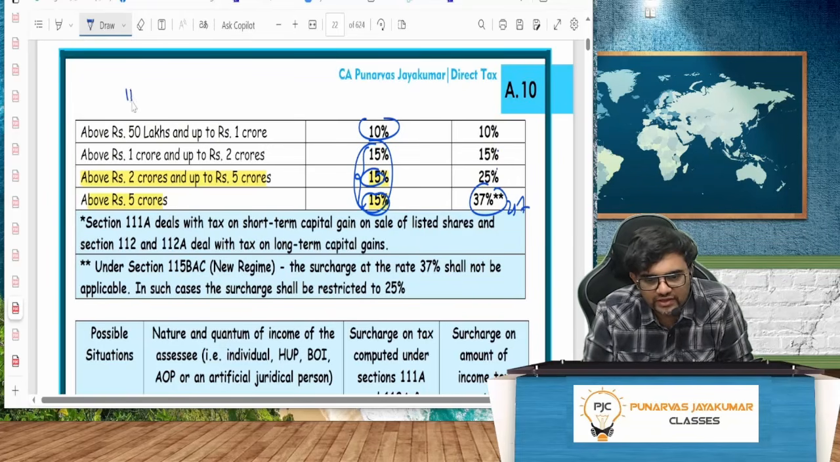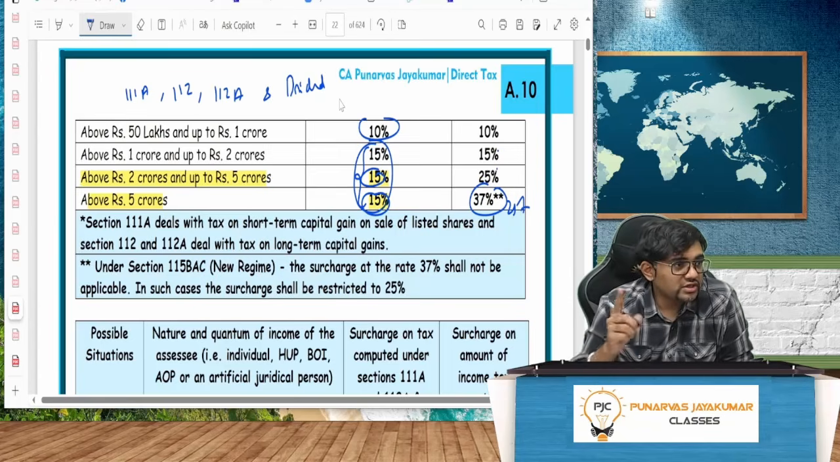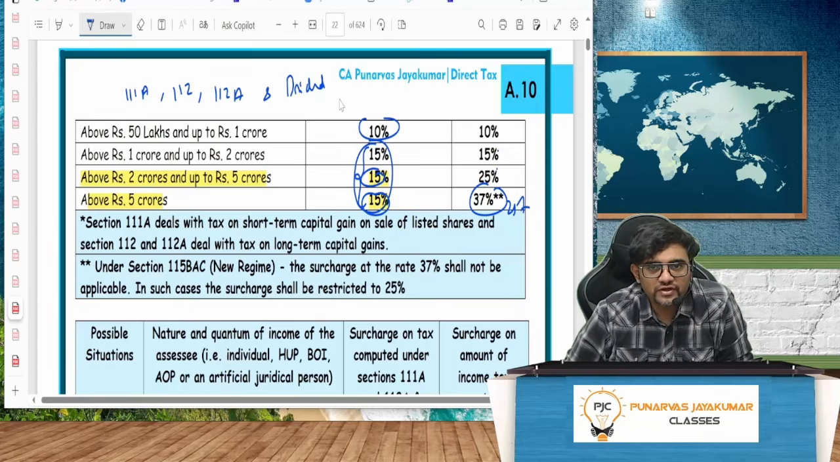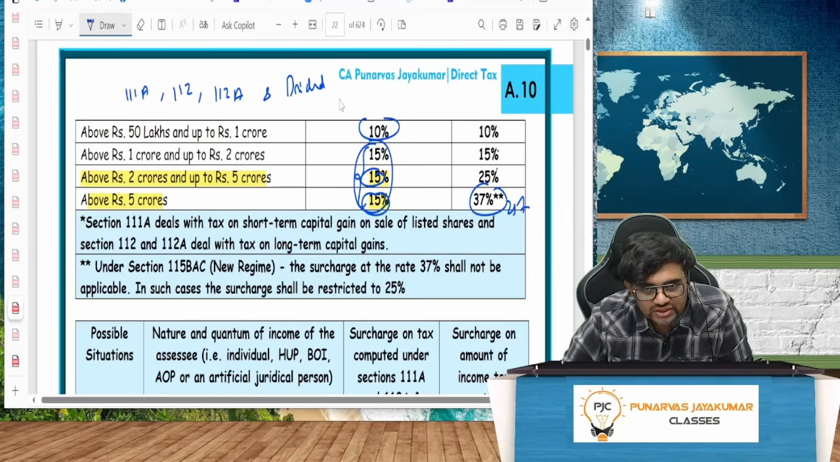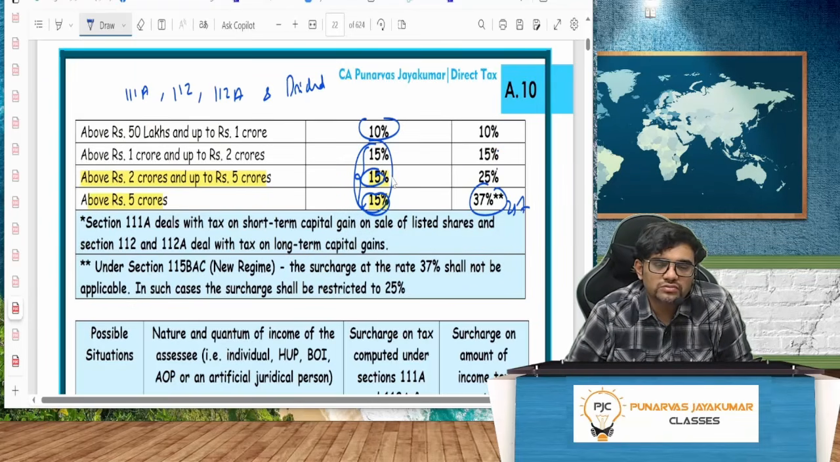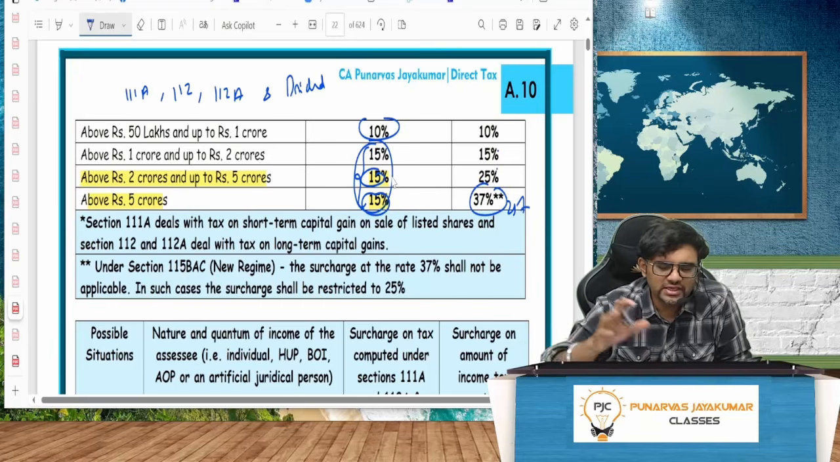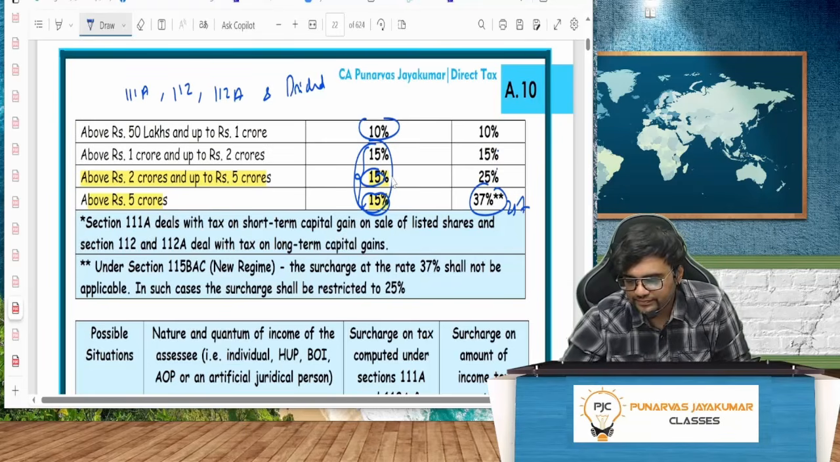So in which one? Only for 111A, 112, 112A, and dividend income. Because all these earlier were taxable in the hands of companies, like dividend, etc. And there was no tax on long-term capital gain on shares, etc. Suddenly they brought into tax. When they brought into tax, I did not want to burden them with additional surcharge. So the surcharge maximum is only 15%. So whenever I'm computing the tax, I should go with surcharge separately: with other incomes separately and this income separately.